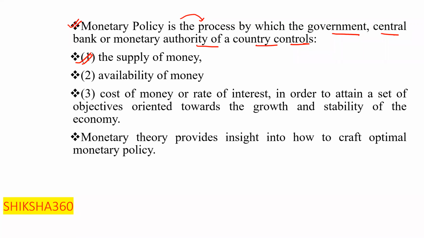First one is the supply of money, whether there is an increase or decrease in the supply in the market. Second one is the availability of money. Third one is the cost of money, or rate of interest, in order to attain a set of objectives oriented towards the growth and stability of the economy.